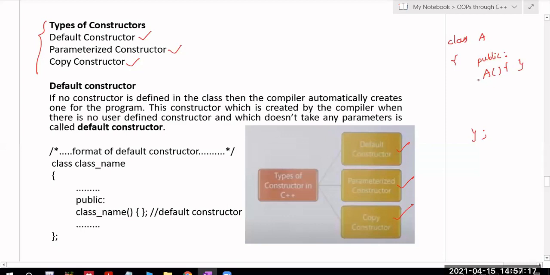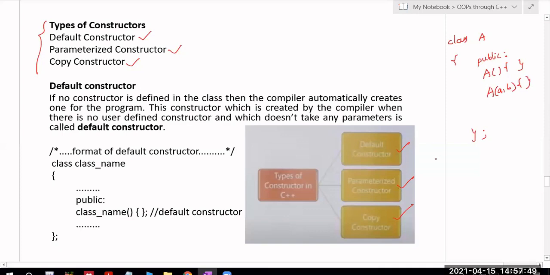The constructor does not return any value, that is, there is no return type. Constructor should not have any return type, not even void. So if the constructor is not taking any parameters, that is called a default constructor. And if the constructor is taking parameters like int a, int b, or just a comma b, then what is this type of constructor called? Can anyone tell?